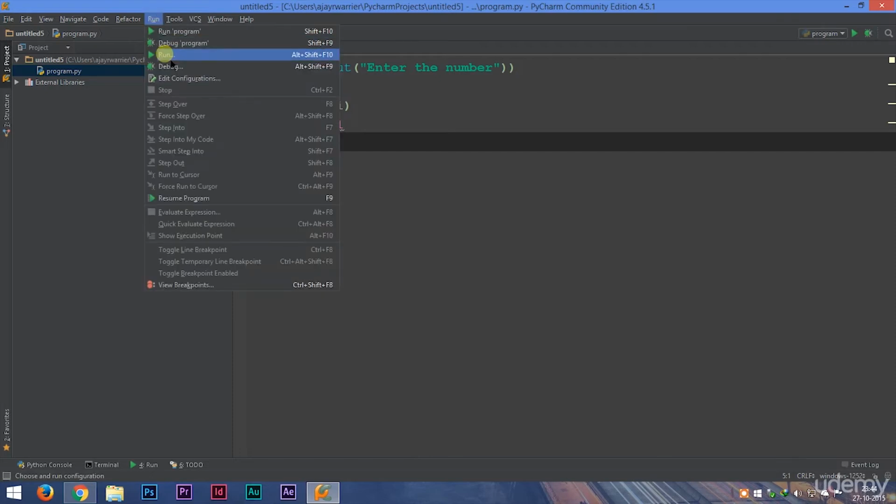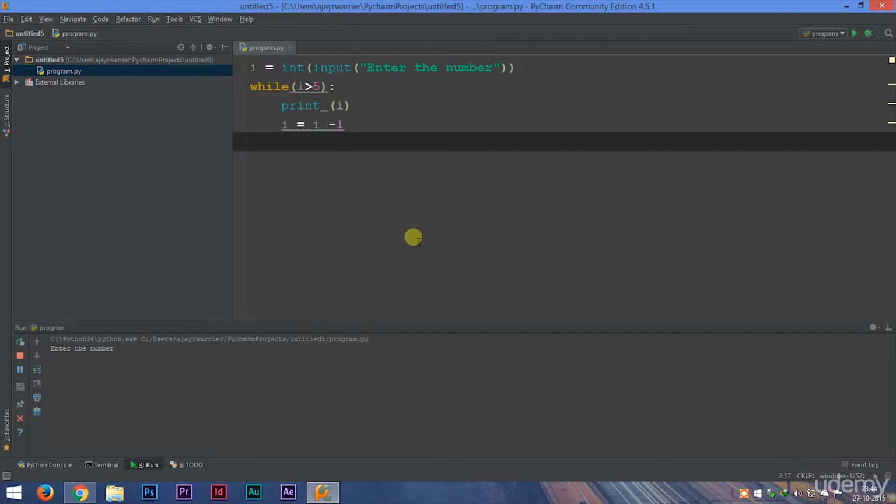So let's run this program and you'll have a clear idea. So we have to enter our number. Let it be 10. And you can see the output screen. 6, 7, 8, 9, 10. First the value is 10. It will print that value 10. Then it will subtract 1 from it. And it will check if that number is greater than 5. That means it will check if 9 is greater than 5. Yes, 9 is greater than 5. So it will print 9.